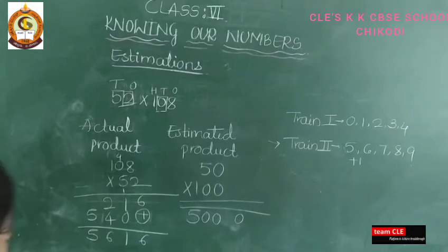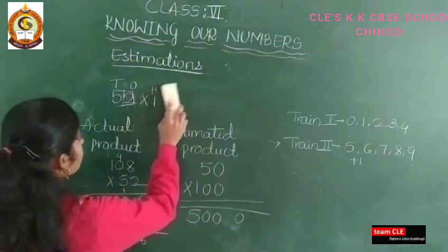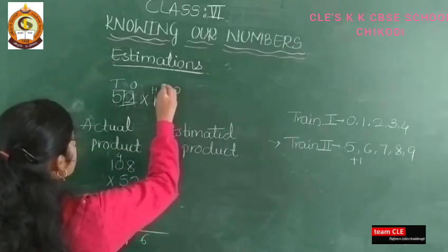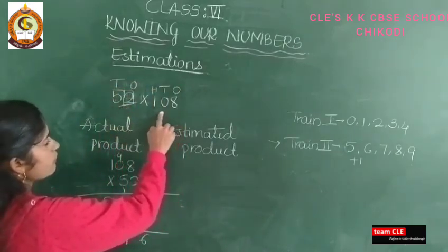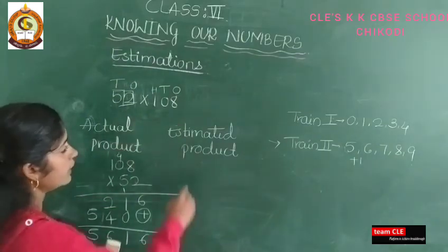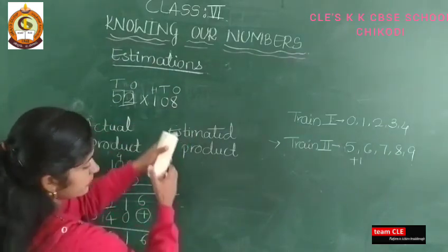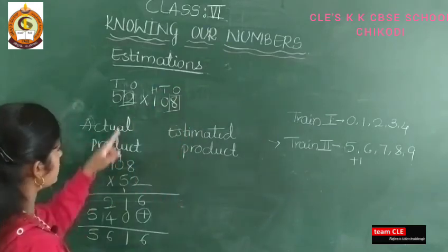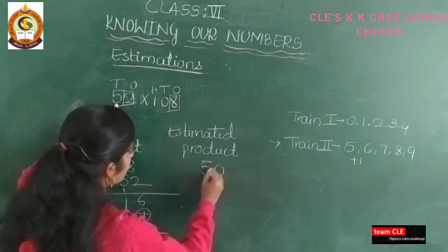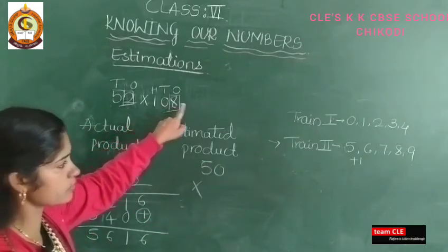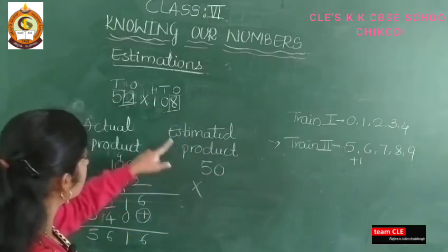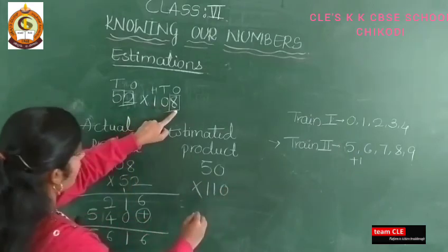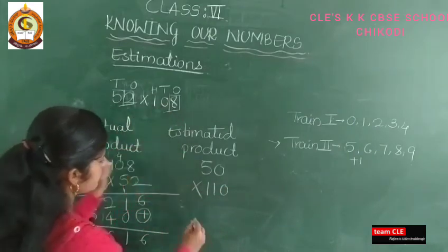Yes, dear students, while solving this multiplication, you have to see here 108 is there, ones, tens. Here round off tens is there means you have to round off nearest to tens only. Nearest to tens means I have to see the tens place. Its round off number is 50 into 110. It is there ones place, you see it will come in tray number 2, then you have to add here 1, so it becomes 110, and this becomes 0.